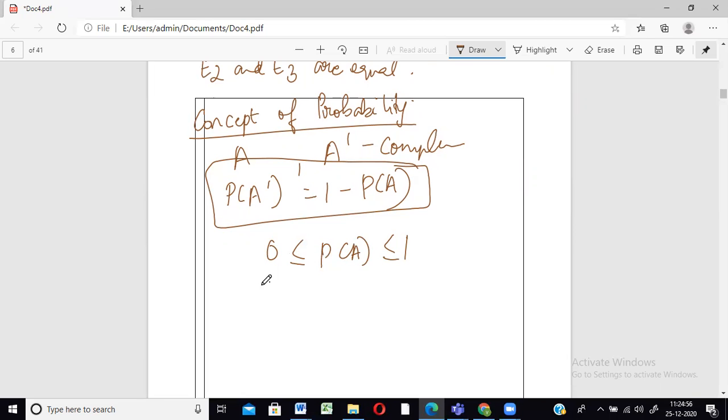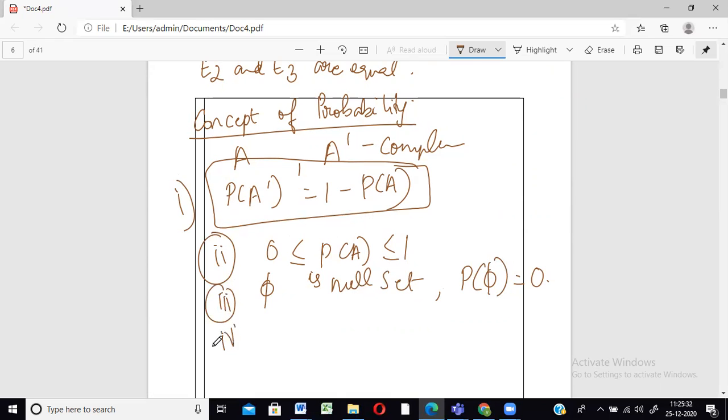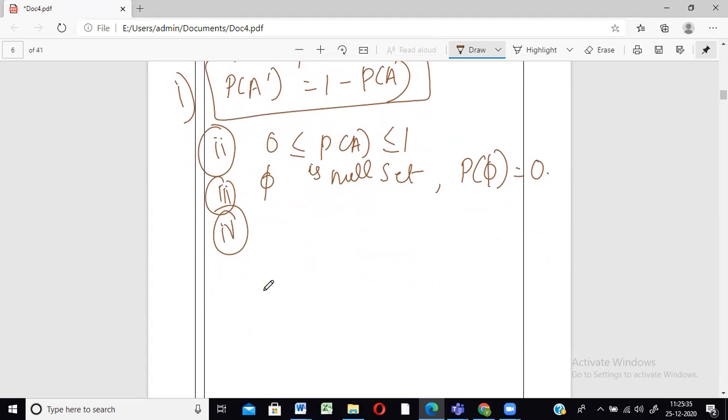All right. And phi, as I said, when we saw mutually exclusive, when the events were disjoint and we don't have any elements in the set, that is called the null set. And the probability of that event is 0. So these are the few points you have to remember. The probability of a complement is always equal to 1 minus the probability of the original set. Probability values can always take values between 0 and 1. It can't go beyond 1. If it is going beyond 1, then it's wrong. Phi, the null set, when you don't have any elements in the event, its probability will be equal to 0.